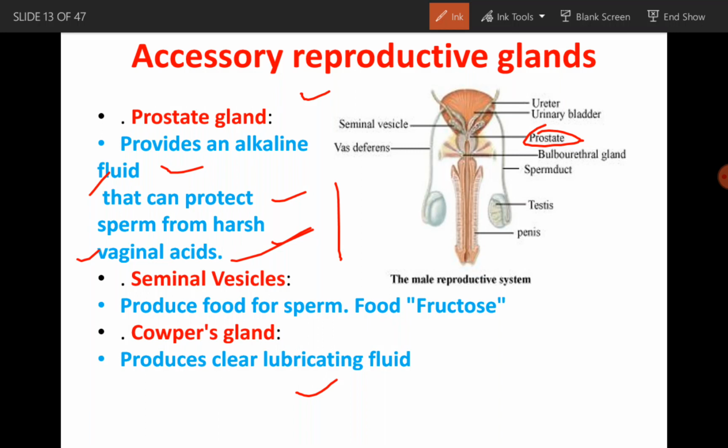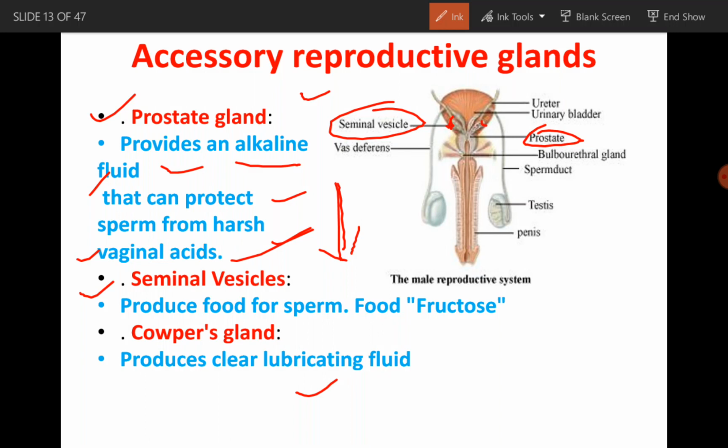Means whenever the semen goes inside the vagina, where the acidic condition is there, this acidic condition may kill the sperms. So this is the alkaline fluid which neutralizes the acidic condition of the vagina, so that the sperms can easily survive.